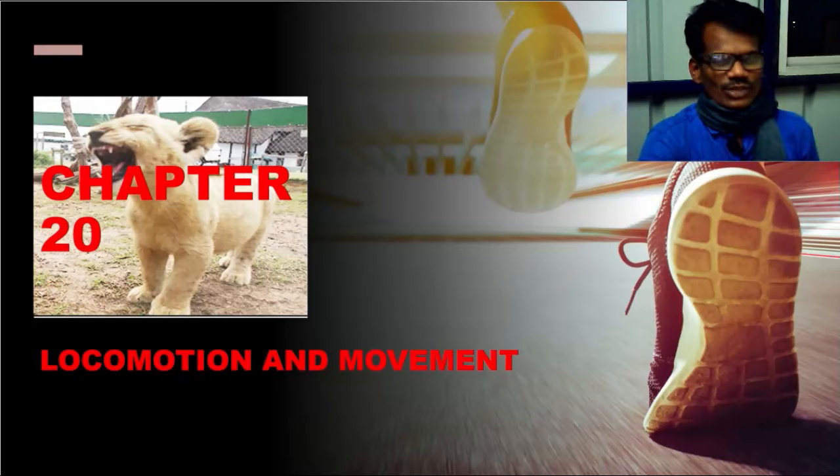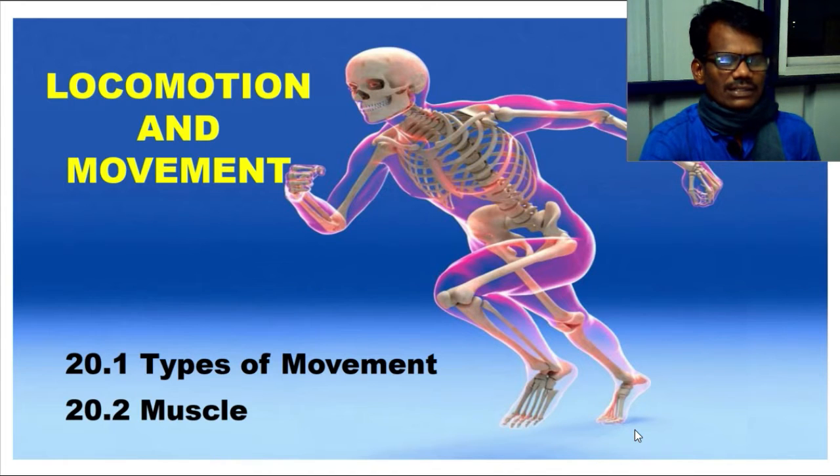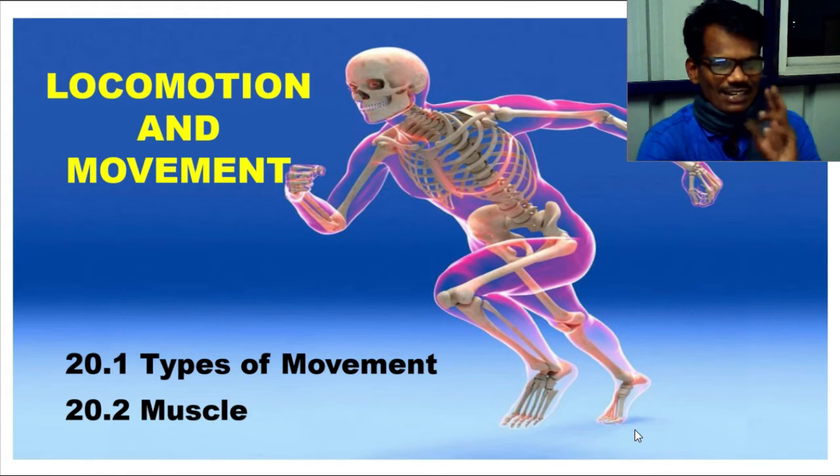Wish you all. So today we are going to see chapter 20, locomotion and movement. In locomotion and movement, what are we going to see? Here we are going to see the types of movements and what is responsible for the movement, that is muscle. We will see the types of movement in which two important systems are involved. What are they? They are the muscle and the skeleton.